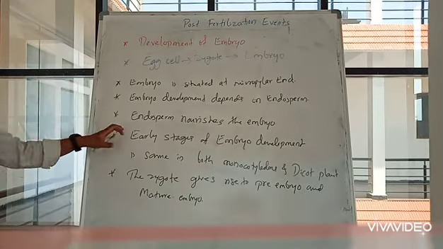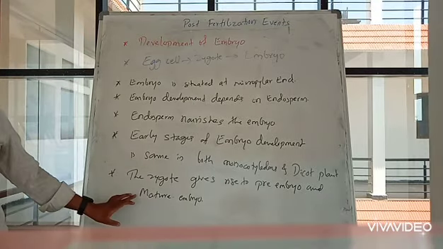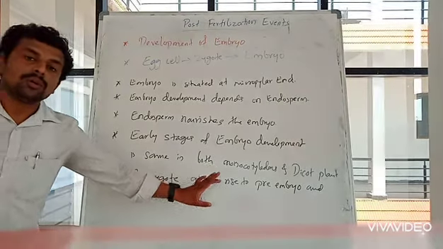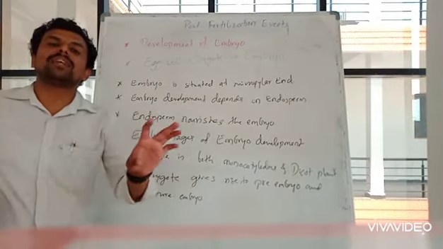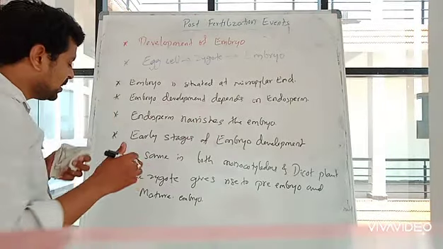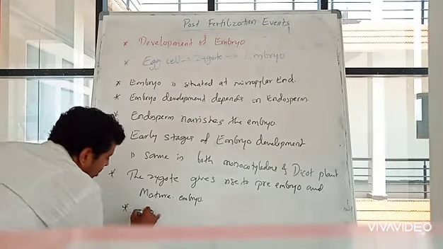That means the early stages where the zygote is converted to pre-embryo and mature embryo. So it remains same in monocots as well as in dicots. Okay. So then a small difference is there in dicots.